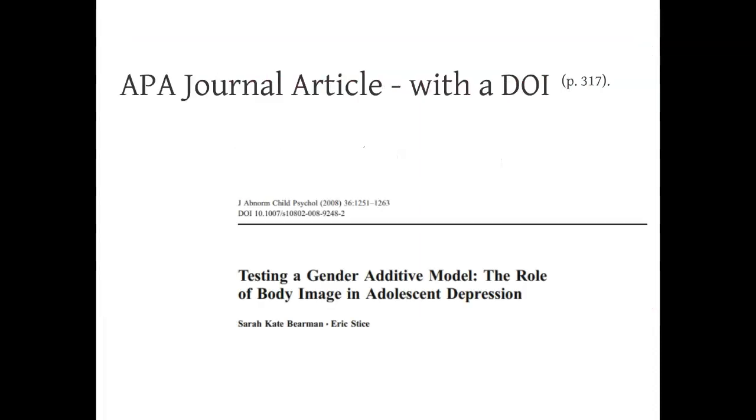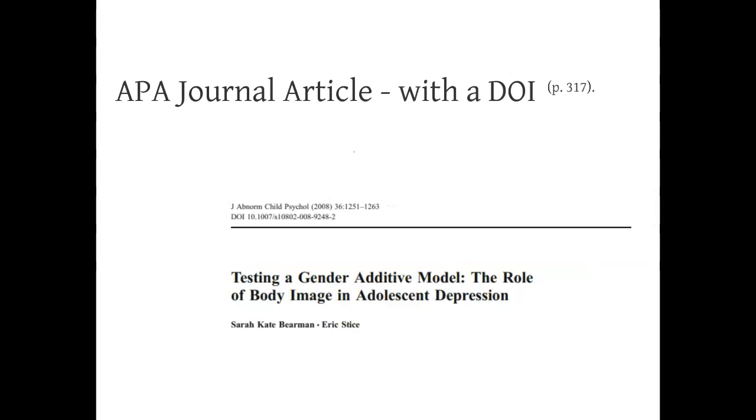So one thing to note about the reference list, if you're moving from MLA to APA, instead of putting the words Works Cited at the top of your reference page, you simply put the word References. So let's start by examining a journal article with a DOI.